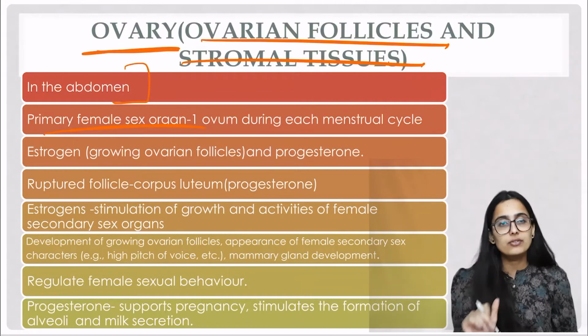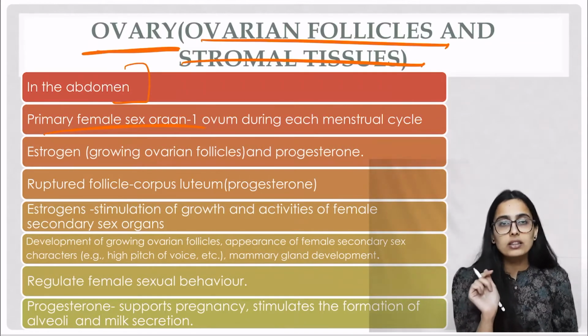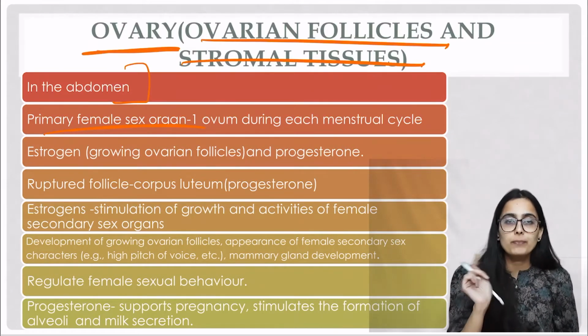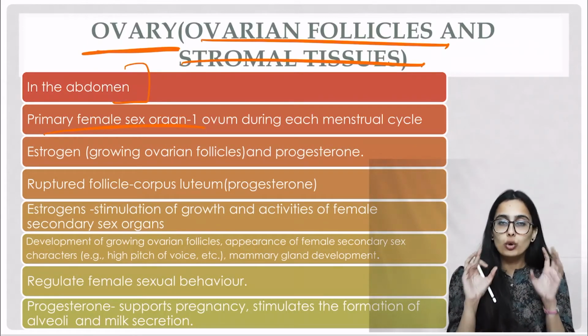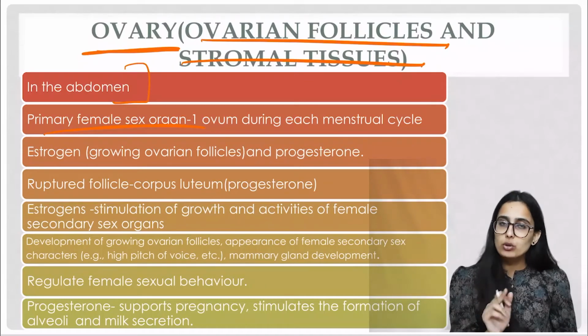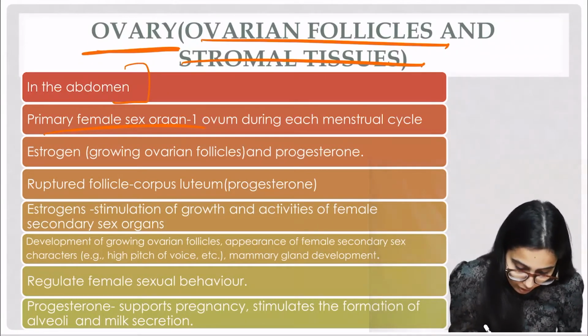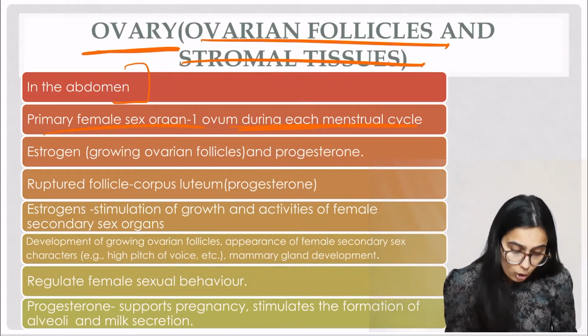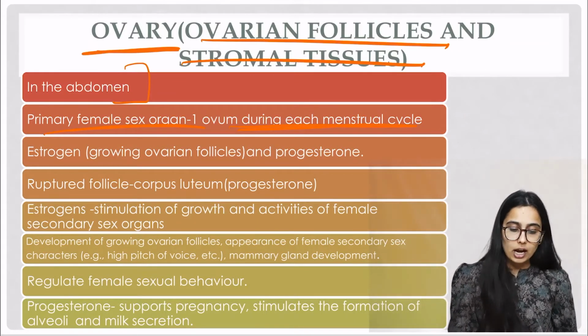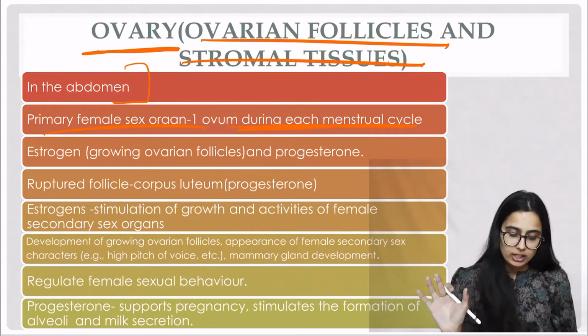Now what is the function of the ovary? Each month an ovum is produced from the ovary. We have a pair of ovaries, and either one of the two will produce one ovum per month. So one ovum is produced during each menstrual cycle. I told you that the ovary is made up of ovarian follicles and stromal tissue.